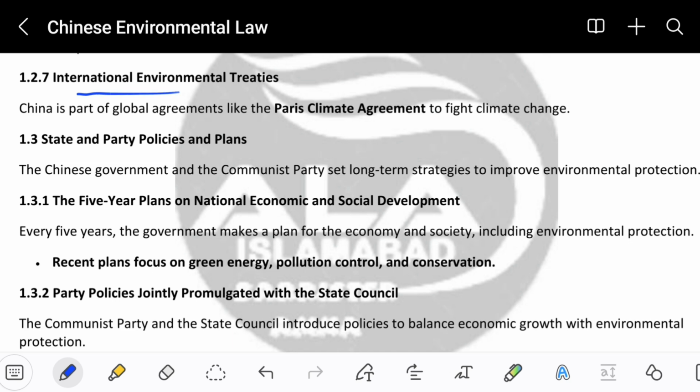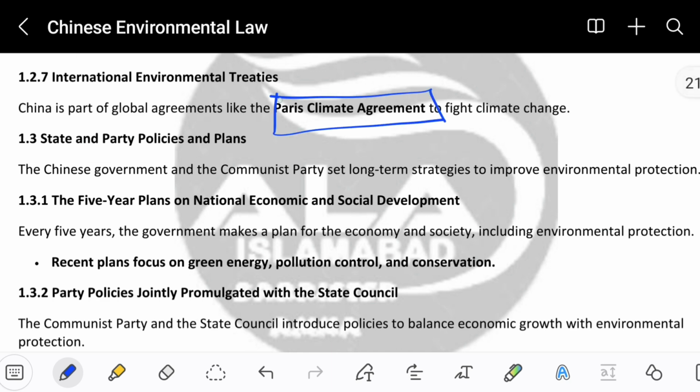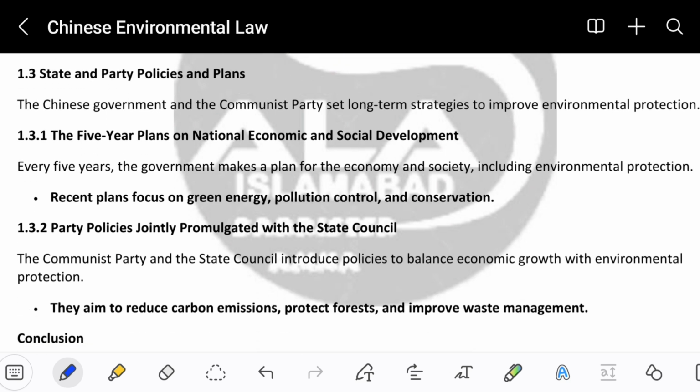Next heading is international environmental treaties. China is a part of global agreements like the Paris Climate Agreement to fight climate change. China is participating in the Paris Climate Agreement because they have made an agreement to control the climate system in other countries. So if China is a part of such an act, then they should also protect the environment in their own country as well.